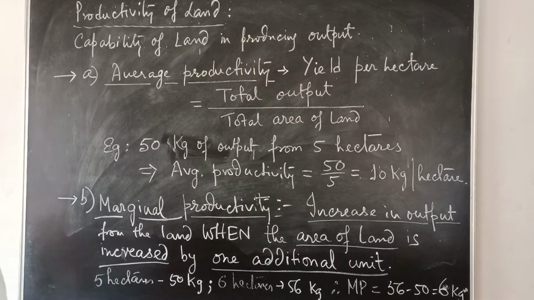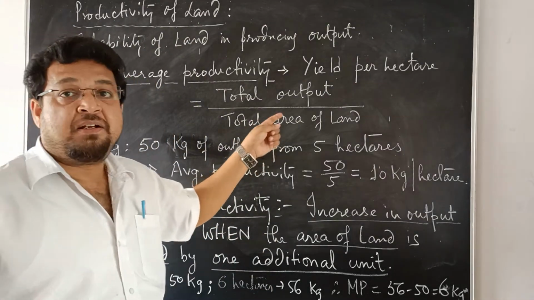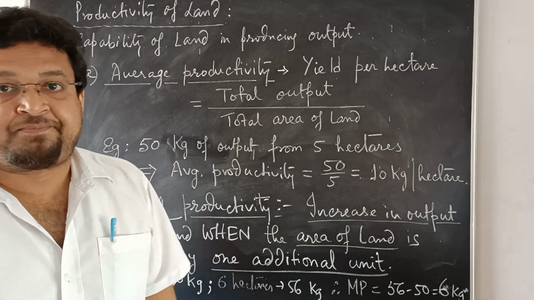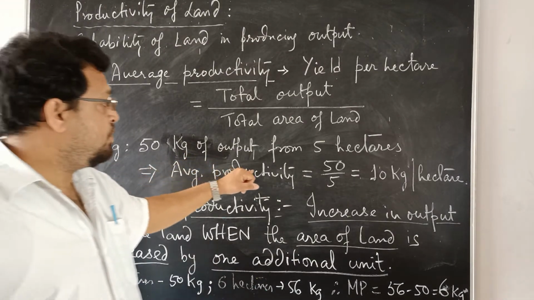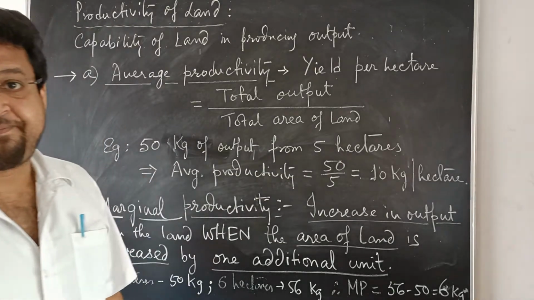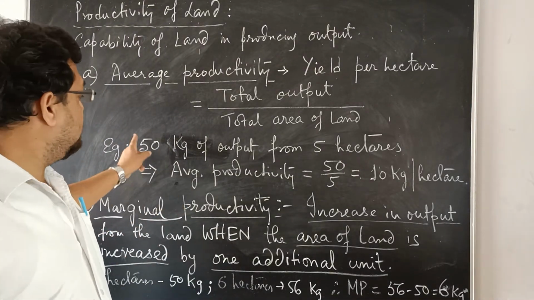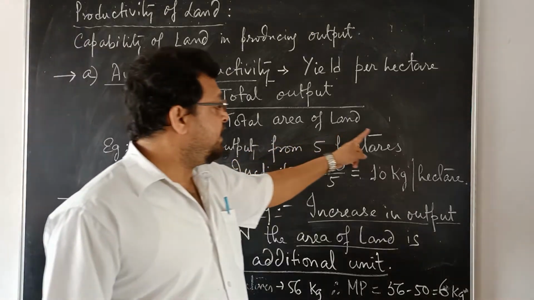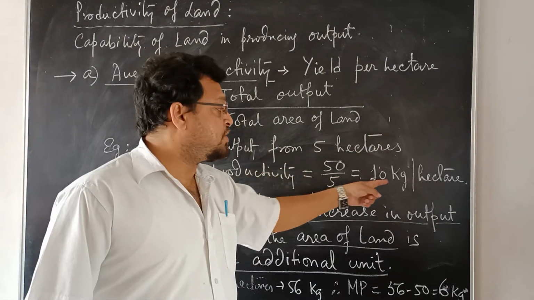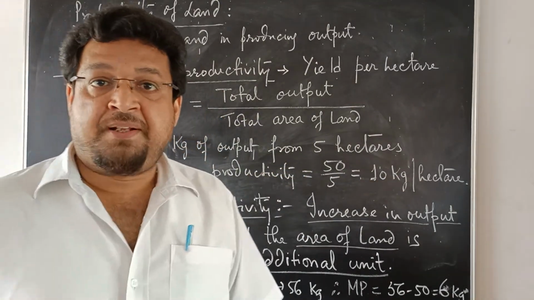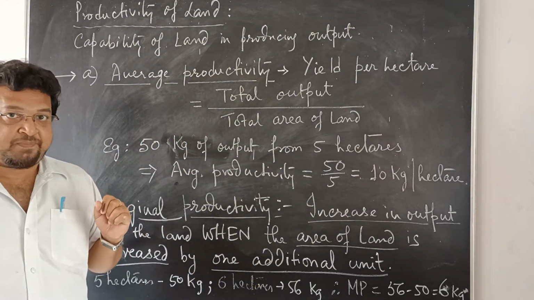Yield per hectare means whatever total output is produced divided by the total area of the land. For example, if 50 kg of output is produced from 5 hectares of land, then the average productivity is calculated as the total output divided by the total area of the land. That is 50 by 5 equals 10 kg per hectare. This is the average productivity of land.